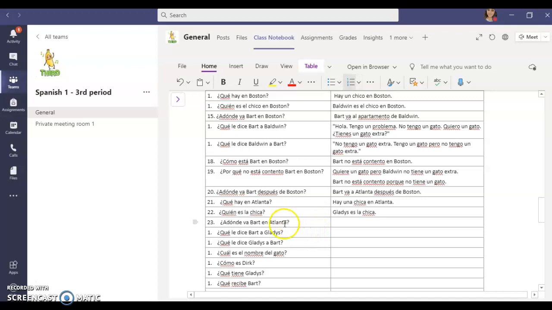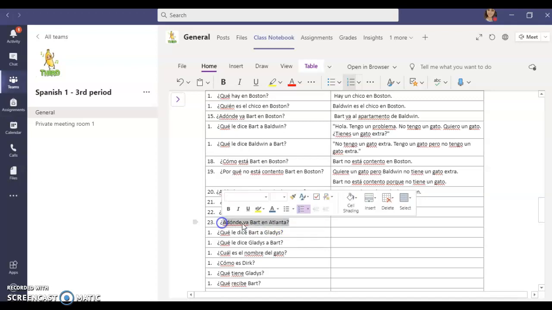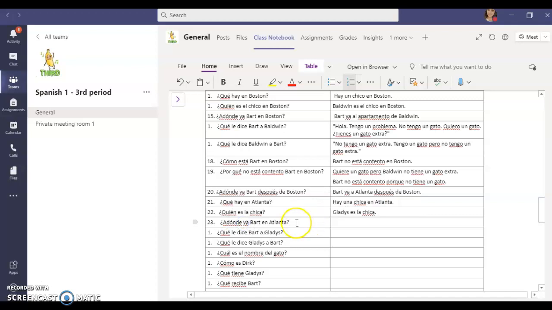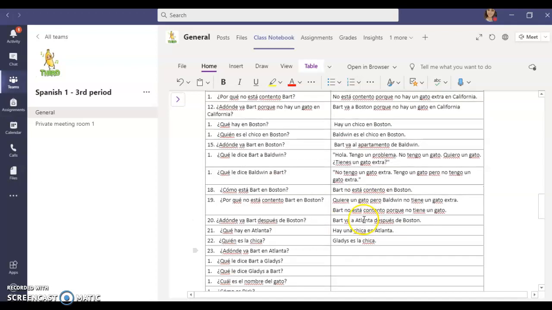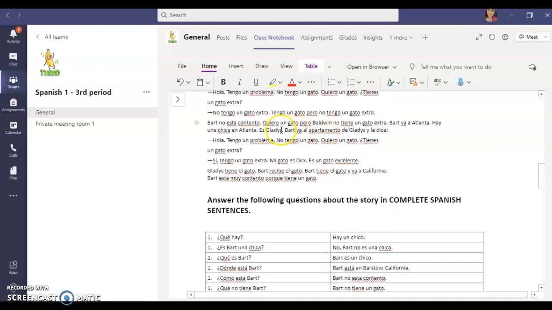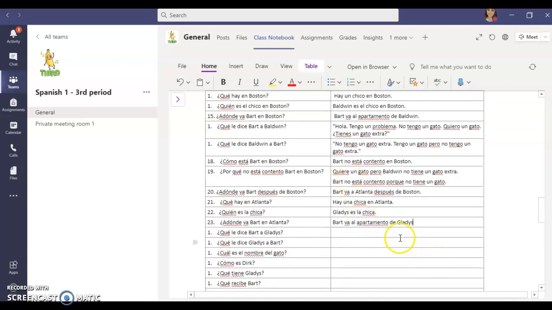Número 23. ¿A dónde va Bart en Atlanta? ¿A dónde? To where? Va, goes, Bart in Atlanta. Or where does Bart go to in Atlanta? Where does he go? He went to Gladys's apartment, right? So we're going to go back up to our story right here. Bart va al apartamento de Gladys. Bart goes to the apartment of Gladys.